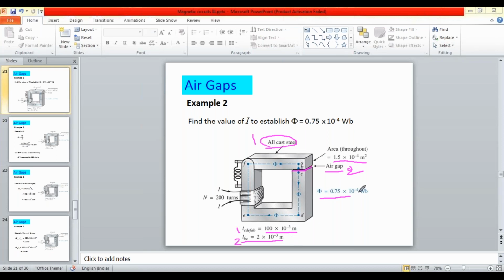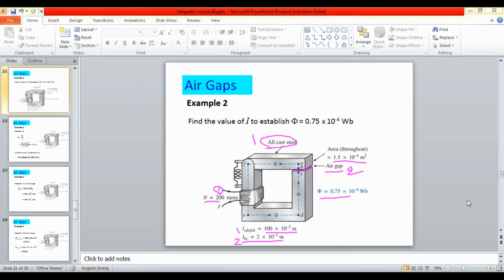The total flux in the transformer is given. The area of the air gap is given, and the applied MMF is 200. We are required to calculate the I value for circulation of this flux value, phi.